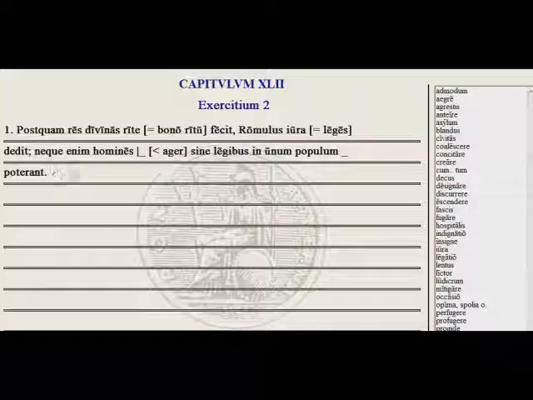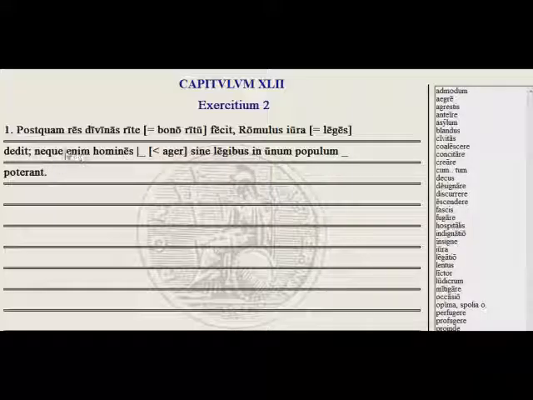Okay. Neque enim homines, a word from ager, which is a field, and people, if you want to say guys who work in the field, homines ager, you use the adjective form, which is agrestis, and we need the plural of that.